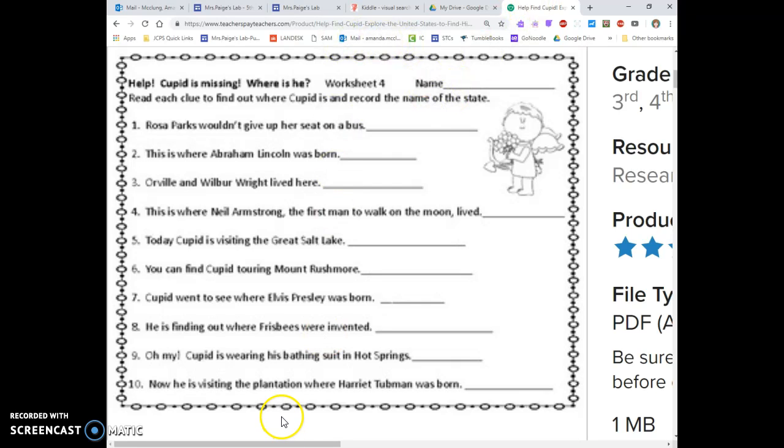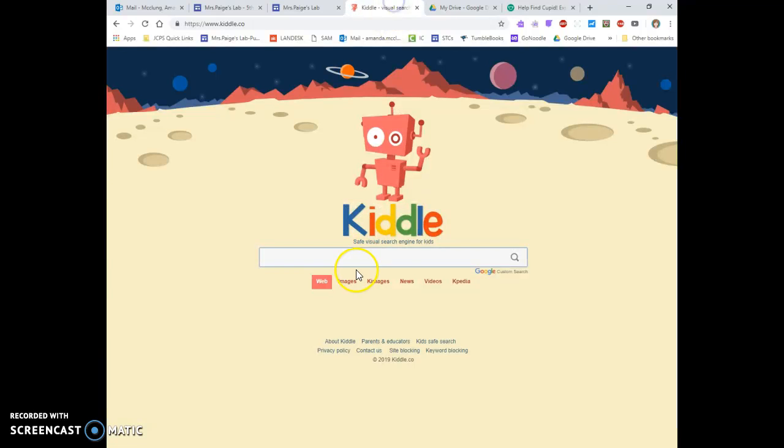We are going to help Cupid explore the United States. And so you have 10 questions, and you're going to have to use your research skills to find out the state that Cupid is in for each of these clues. So for example, number 1, Rosa Parks wouldn't give up her seat on a bus. So I'm going to figure out what is the key part of that question that I need to know. So I need to know something about Rosa Parks and bus seat.